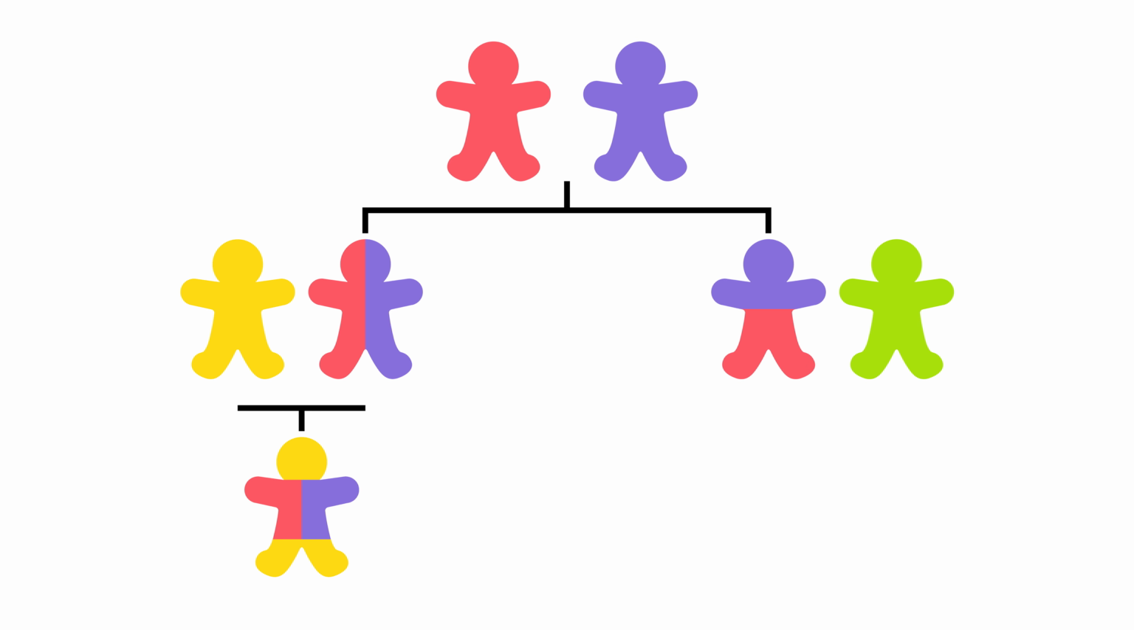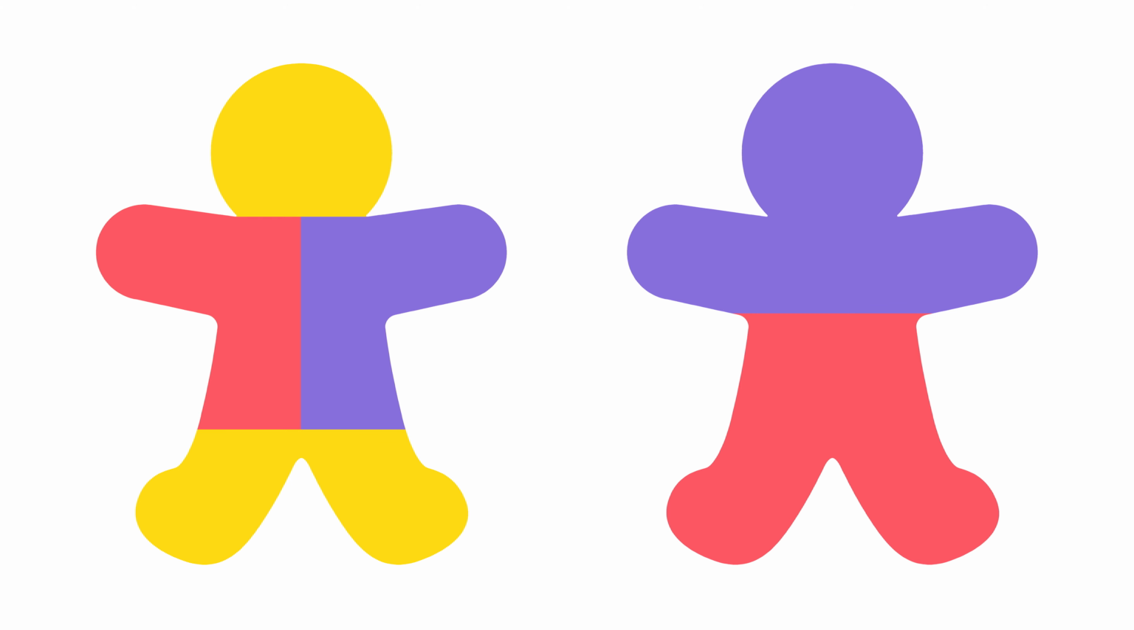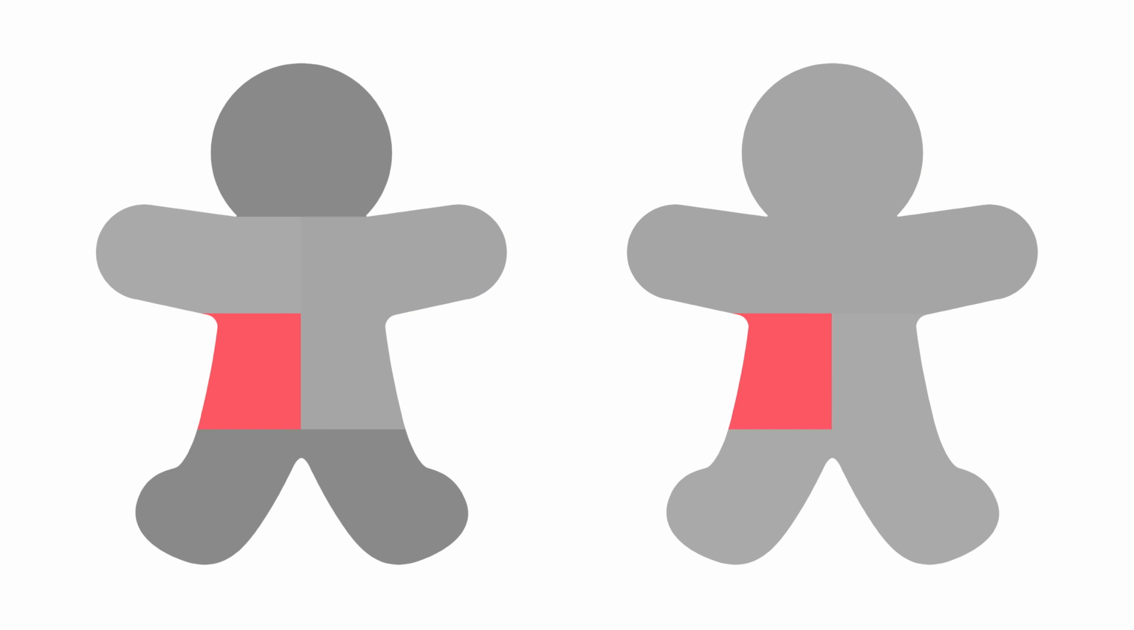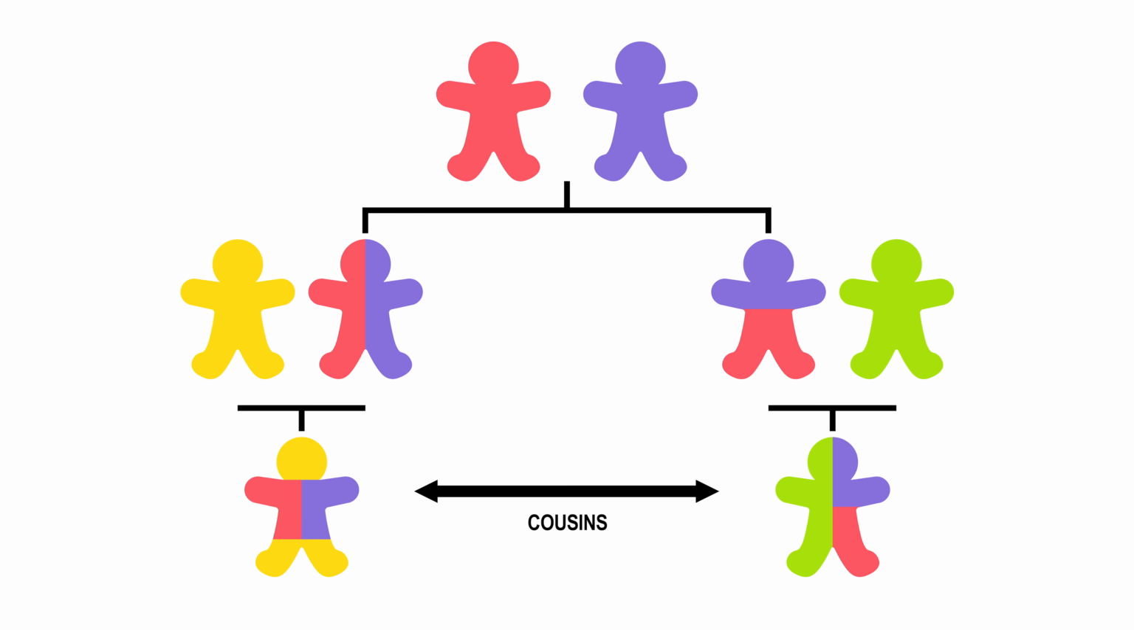You can also see that this child is going to share about 25% of its DNA with an aunt or uncle. So it's this section here and that little section there that it's sharing in common with an aunt or an uncle. Now, let's give this other couple its own child. So this is a cousin to this one here, and you can see the same thing again.